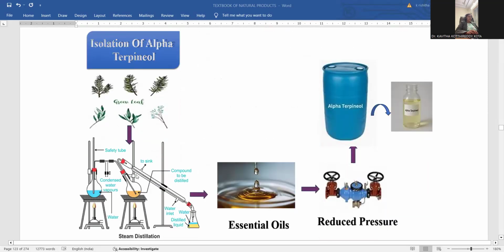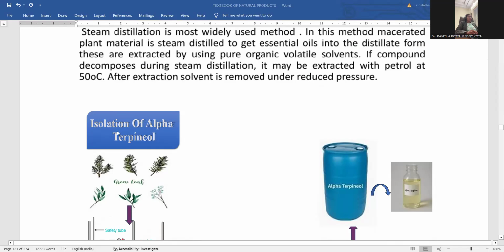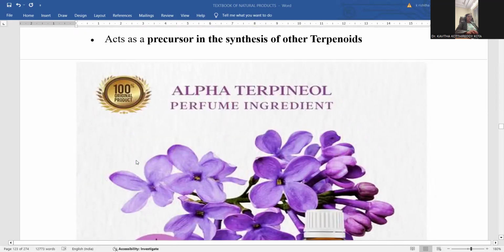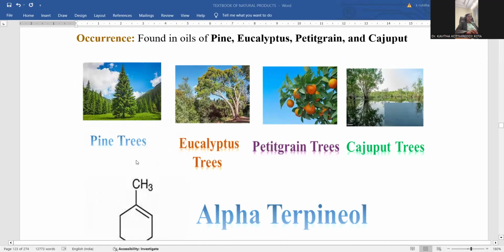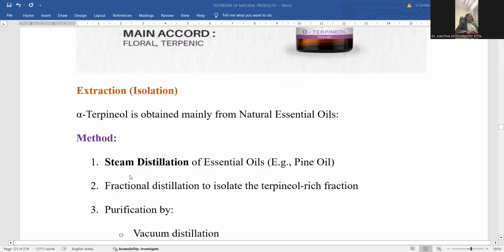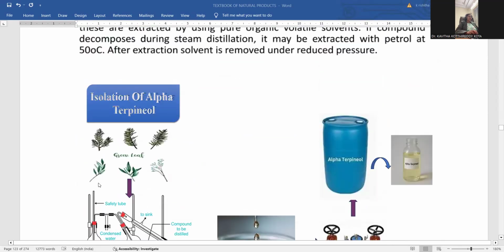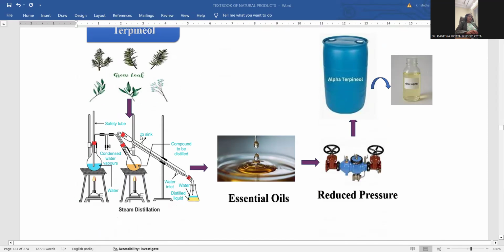A schematic representation is provided. Let me introduce it in detail. So, isolation of alpha terpineol. First of all, let me take the dry leaves of a plant of origin, any kind of plant you may take. Here these many plants are mentioned. You simply take the pine trees. Pine tree leaves are collected, for example, let me assume pine tree leaves were taken, and they are washed, dried, and powdered. The powdered leaves of pine tree are subjected to the steam distillation process.